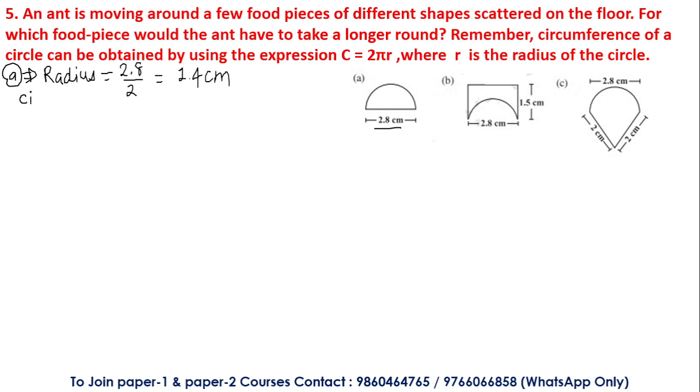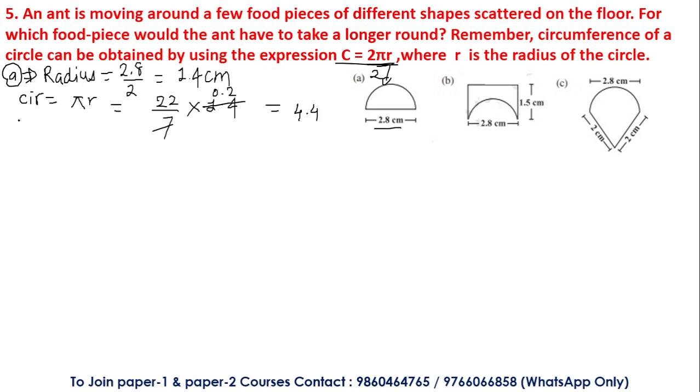At the same time, students, we know the circumference of the circle is equal to 2 pi r. This is for the circle, but we want this for the semicircle. To find it for the semicircle, we'll divide this formula by 2. So I'll get the circumference of the semicircle, that is equal to pi r. Putting the values in this formula, pi is equal to 22 upon 7 into r's value, 1.4. So 7 twos are 14, that is 0.2 into 22. This will give me 4.4. I got the circumference of the semicircle.